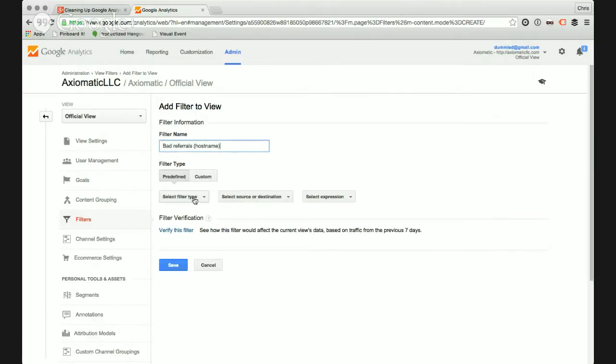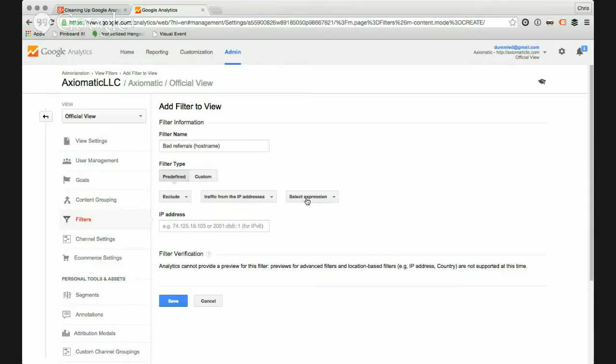In this case, with the predefined filters, you can exclude or include only traffic from a particular ISP, or traffic from particular IP addresses, which works well for internal traffic filtering. If you happen to know what IP address your office is on, for instance, you can set one up that will exclude from the IP addresses, and then you can either do a range or begins with, that sort of thing. That's what that works pretty well for. Your other options are traffic to the subdirectories. So if you have a particular subdirectory of your site that you don't want tracked in your Google Analytics, maybe something internal, something like that.